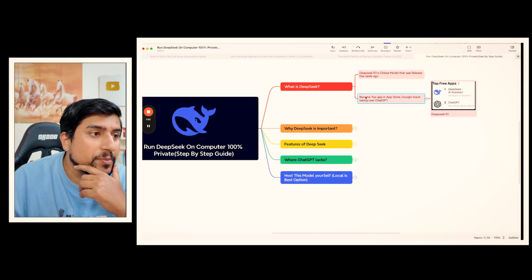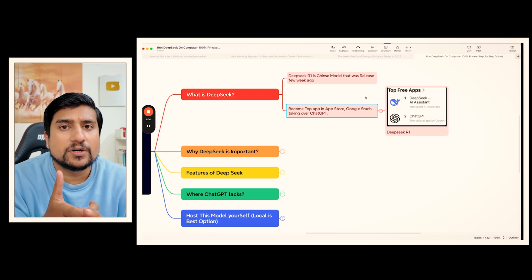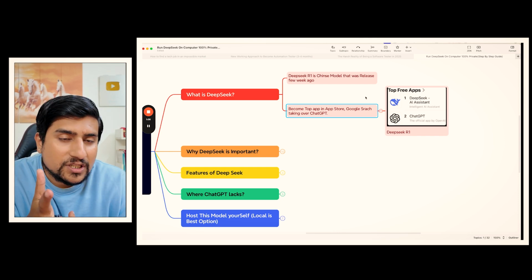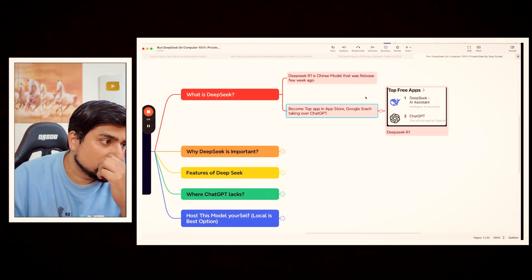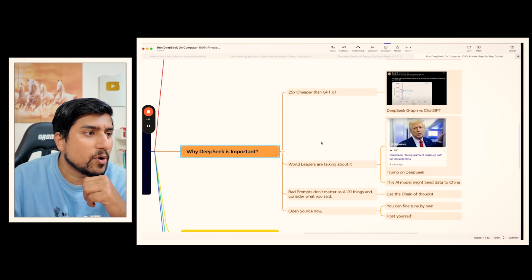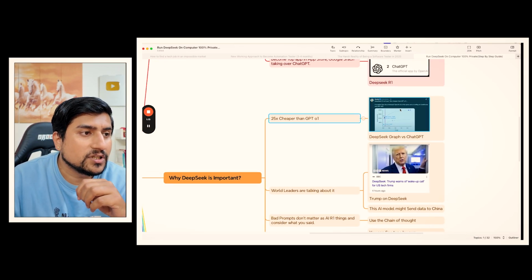First of all, DeepSeek is an R1 Chinese model that was released a few days back and it disturbed the market. Basically, it became the top app in the App Store. It also rose on Google search and on Android. It has taken over ChatGPT by a long way. So this is what we have noticed. And why is it important? First of all, it is the most important thing that you need to see.